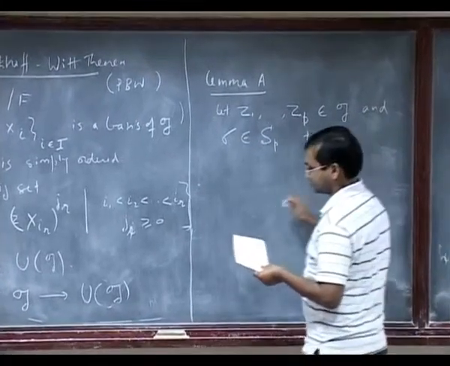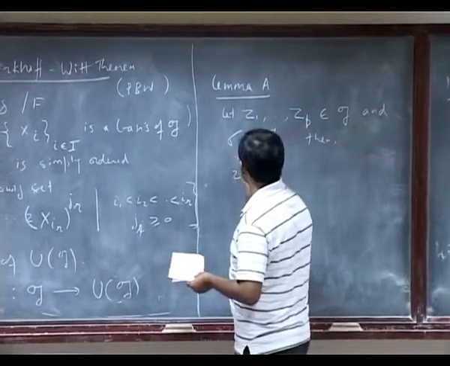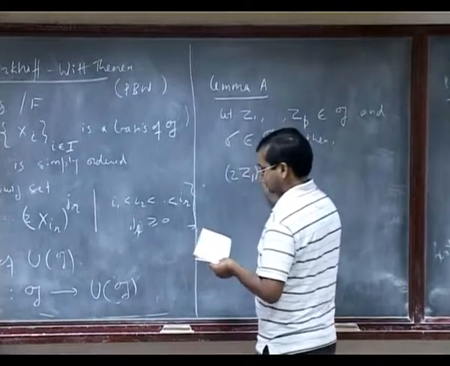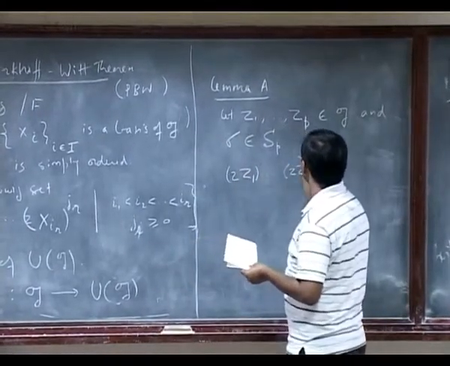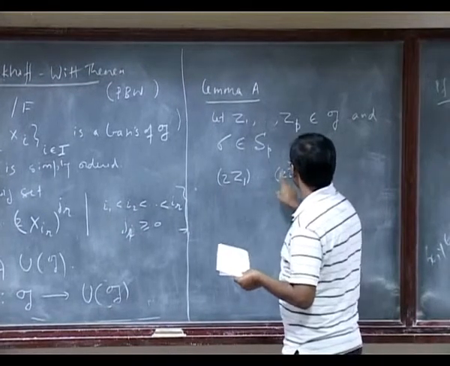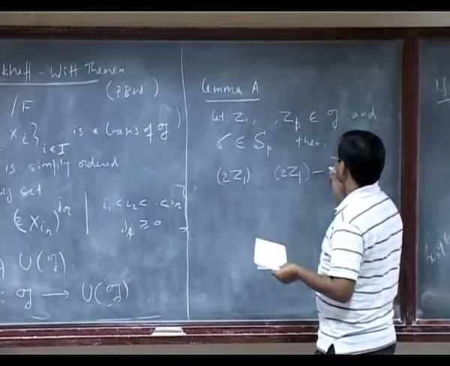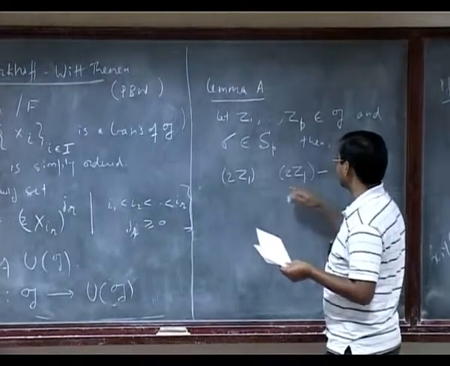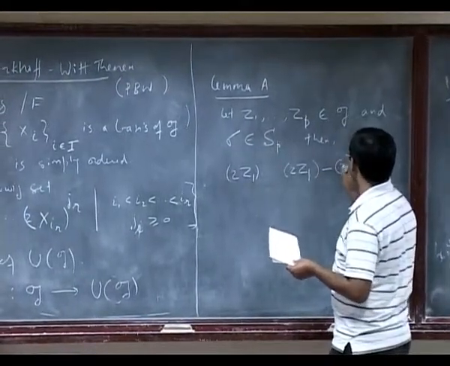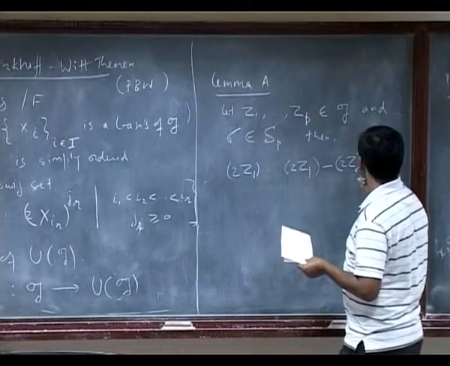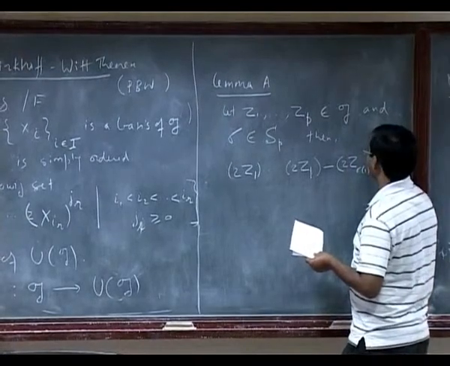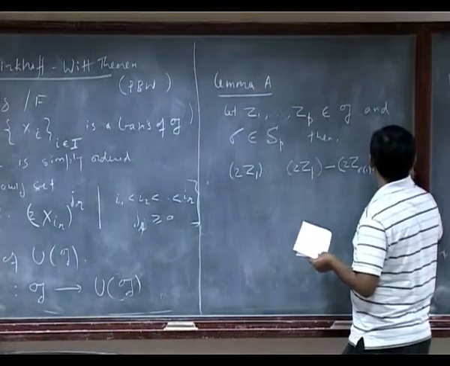Then these elements, I Z1 to I Zp, minus, now I apply the permutation to 1 to p, so I will write down that element I Z sigma 1 up to I Z sigma p.